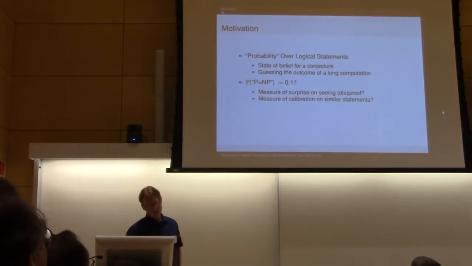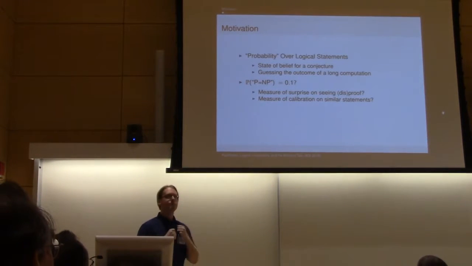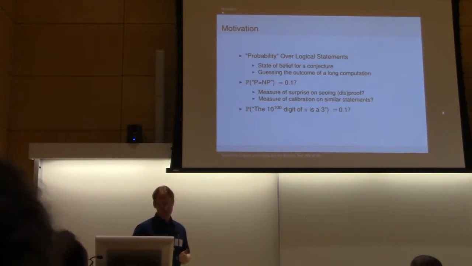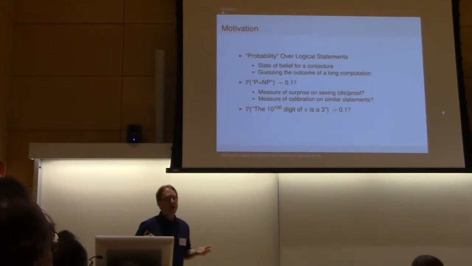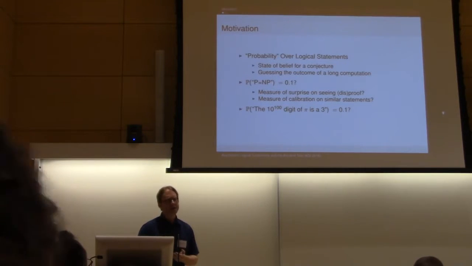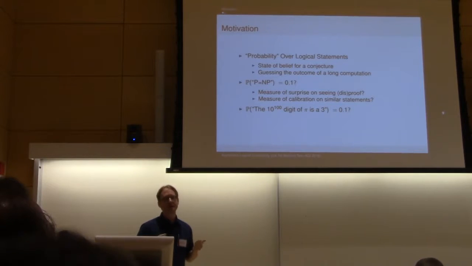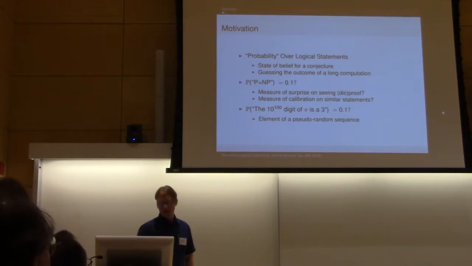Okay. In this talk, we'll be focusing on the second flavor of logical uncertainty, and that is the outcomes of long computations. So there's a certain sense in which, yes, the Google-th digit of pi has some definite value, but we don't know what it is yet. And yet, if you were forced to bet on it, then it seems to make sense that the odds you would give would be 10%. And so to formalize that, we'll be treating sentences like this as elements of a pseudo-random sequence. Okay.